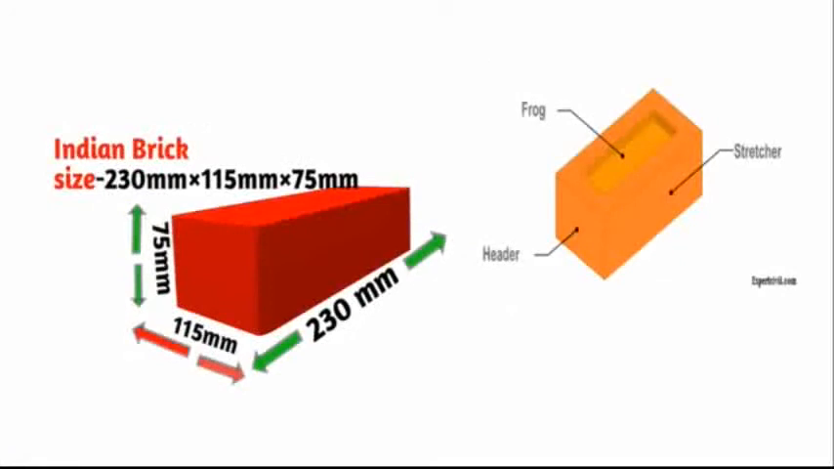Here, two different bricks are given. First one is traditional brick or conventional brick, and second is modular brick or standard brick. The dimensions are given in mm: 230 mm by 115 mm by 75 mm. And here, the modular brick, the dimension is 19 by 9 by 9. Here the frog is also given.